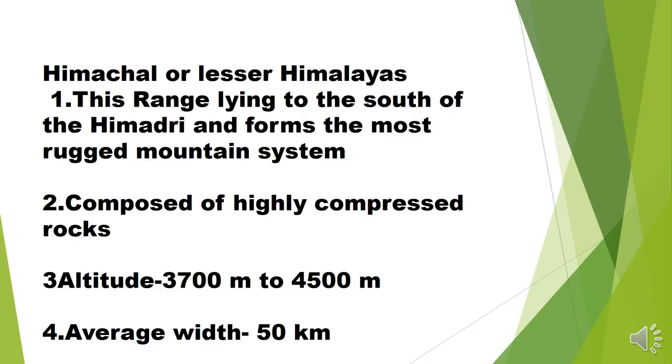The height of this range, also called altitude, is 3700 meters to 4500 meters, and the average width of Himachal is 50 kilometers.